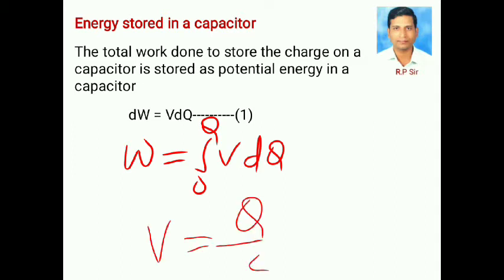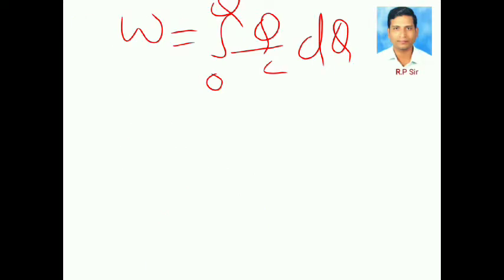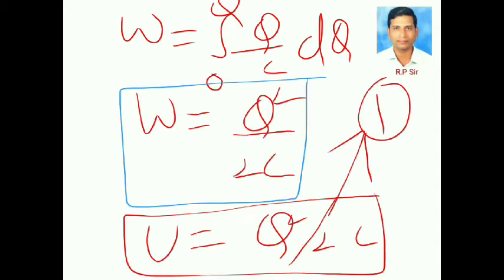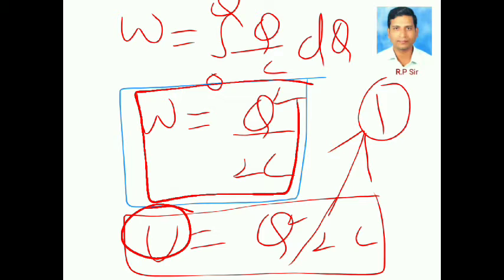But we know V equals Q by C. Substitute this value in the above equation. Therefore, W equals integration 0 to Q of Q by C dQ. Therefore, W equals Q square by 2C. This work is stored in the form of energy U. Therefore, U equals Q square by 2C. Consider it equation number 1.